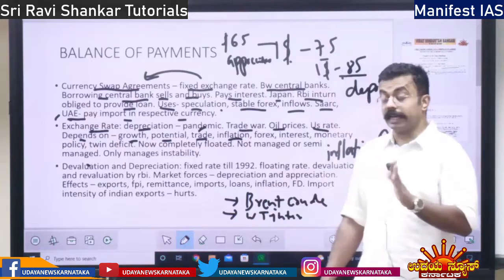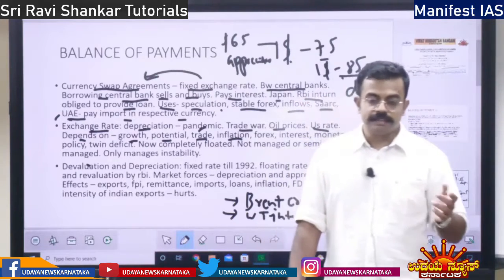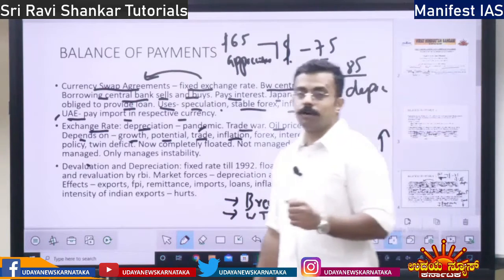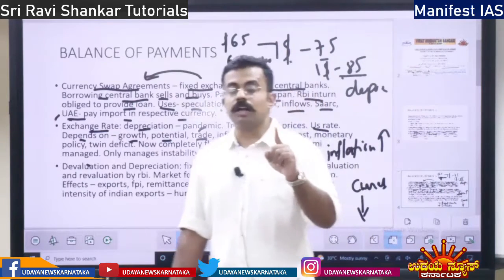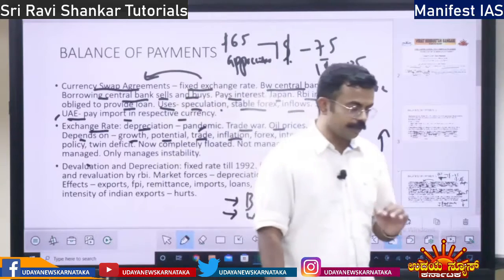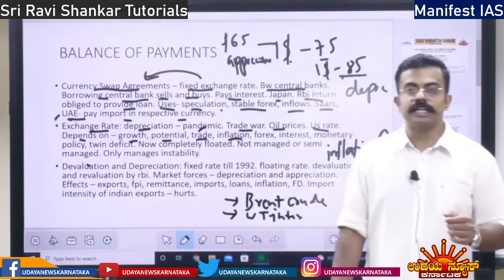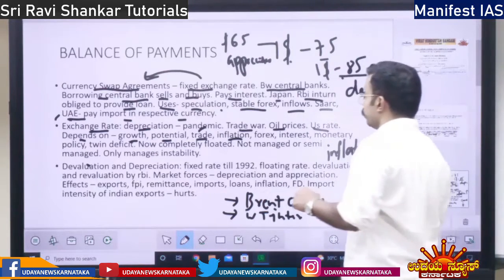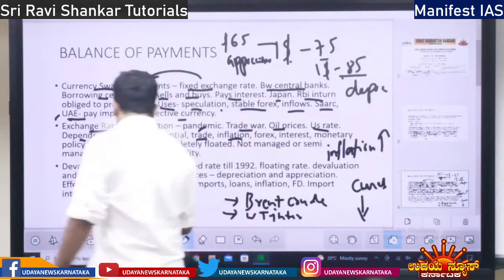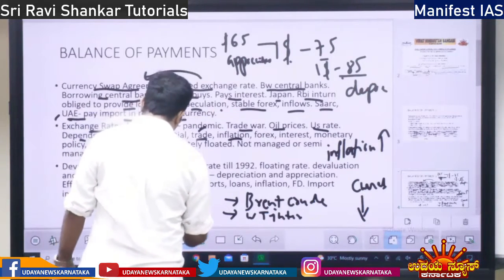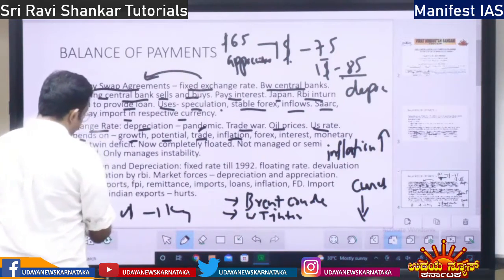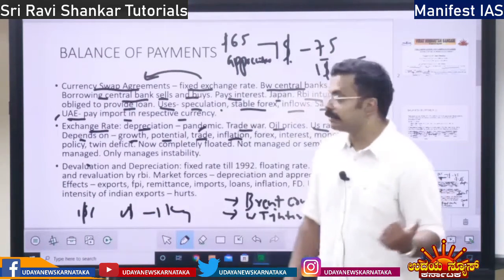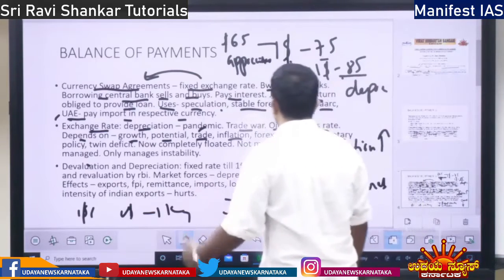Let's take it in Indian rupees, then it is easy to understand. Earlier, let's say 1 kg of apple was 100 rupees, and the exchange rate was $1 equal to 100 rupees. Later on, 1 kg of apple becomes 150 rupees. Earlier $1 used to buy 1 kg of apple. Now $1 buys less than 1 kg of apple, right? So it means the value of the currency has depreciated, right?